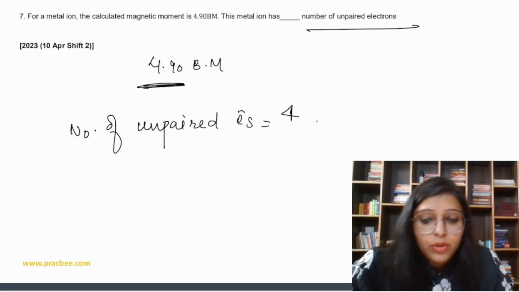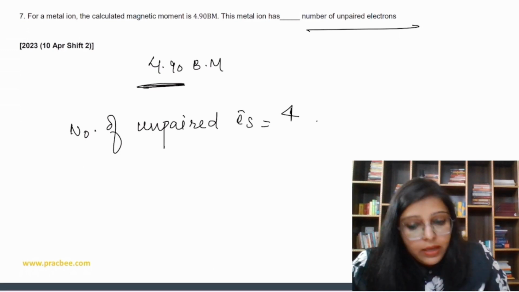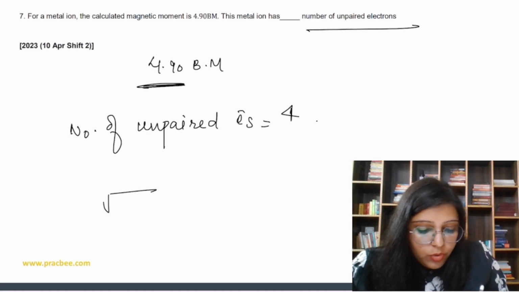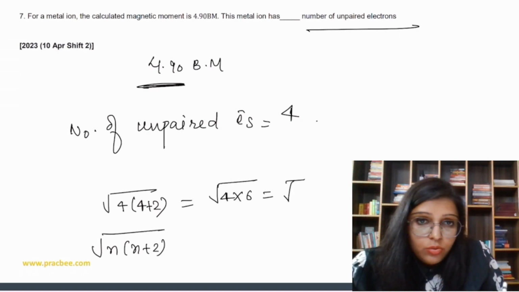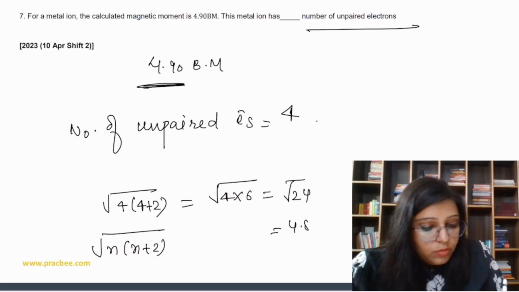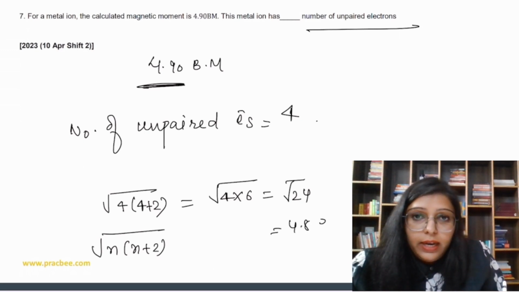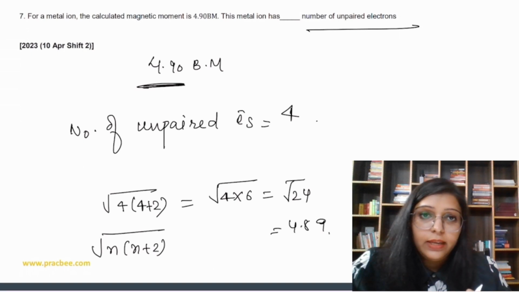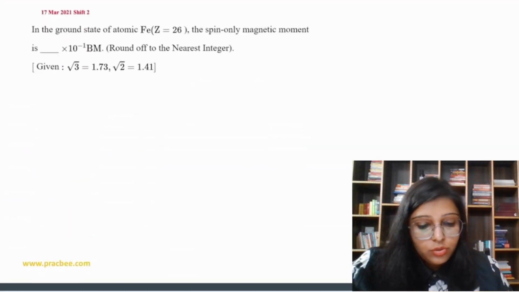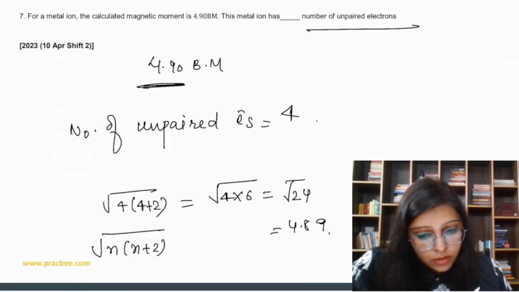For example, for n = 4, we get under root n(n+2), that is 4 into 6, so under root 24, which is going to be 4.89, right? Clear?